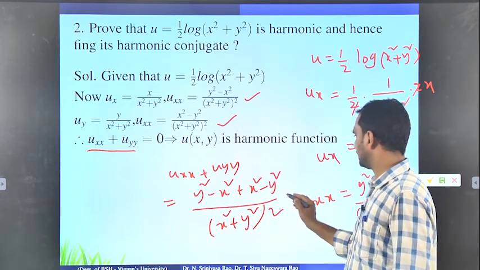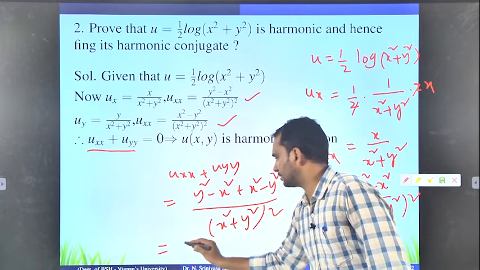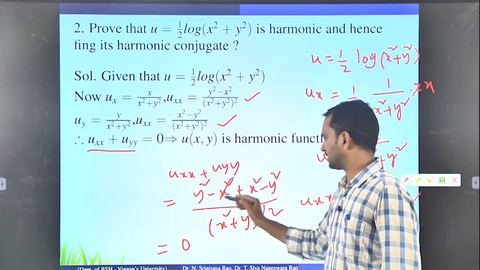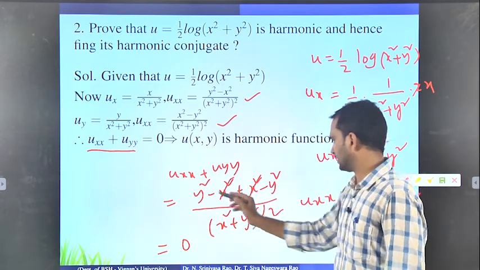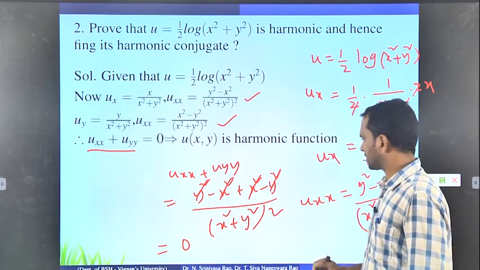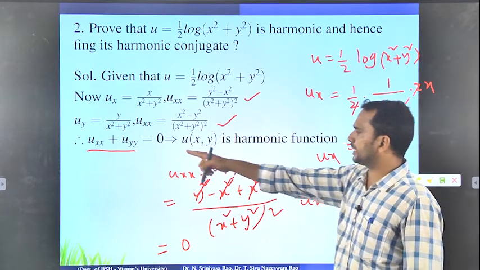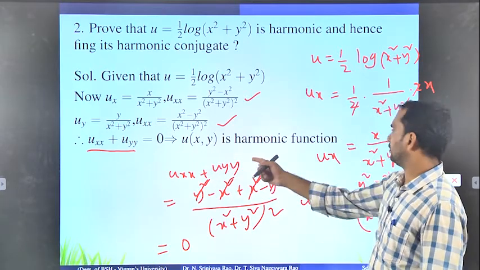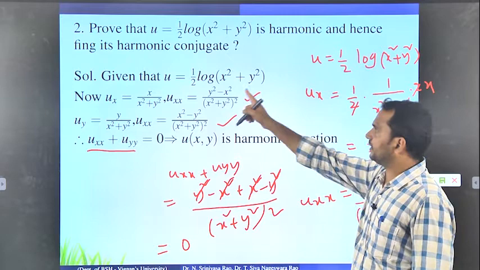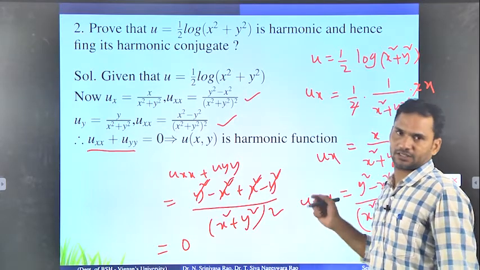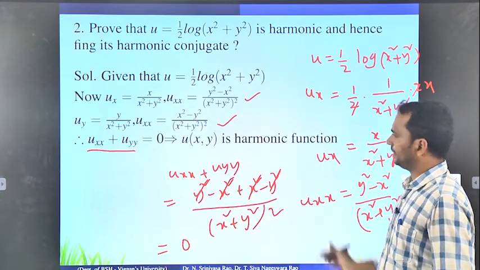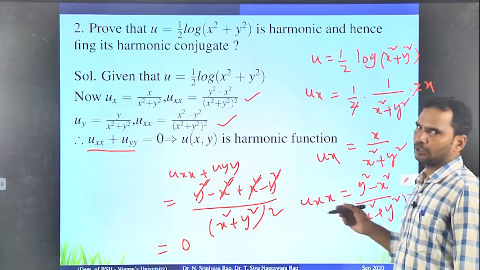Okay, so this is going to be 0. Why? Because minus x square plus x square get cancelled and plus y square minus y square get cancelled. So we will get 0. Once uxx plus uyy equals 0, then we can say that the given function u is a harmonic function. Okay. So this way you have to check whether the given function is harmonic or not.